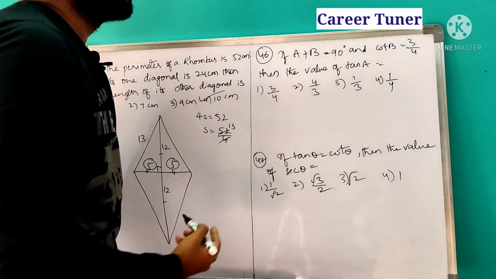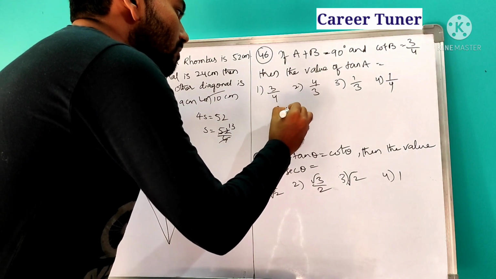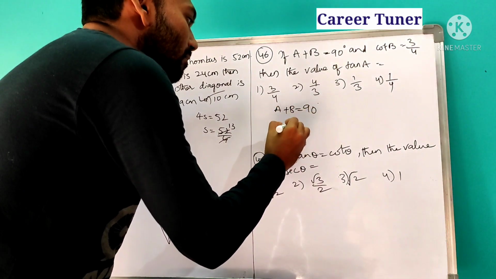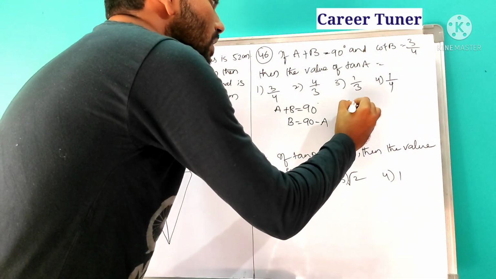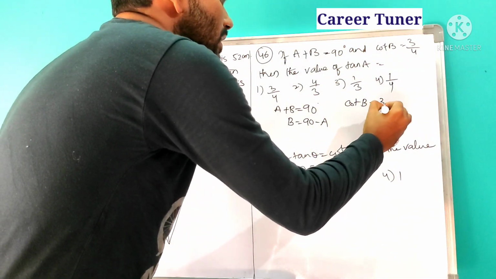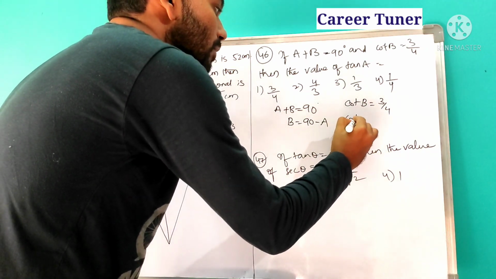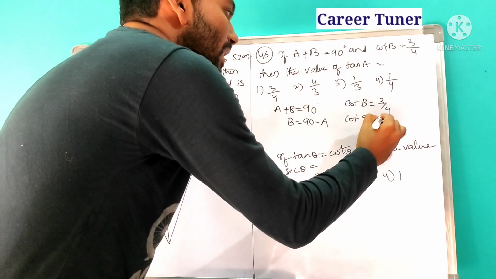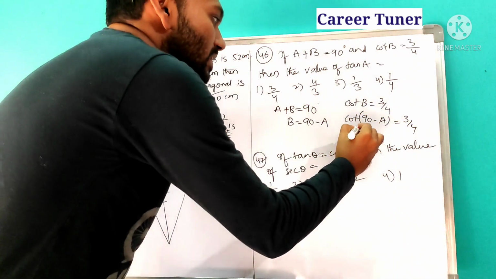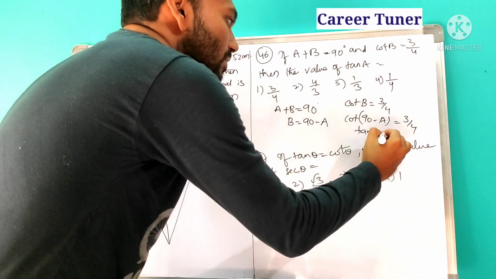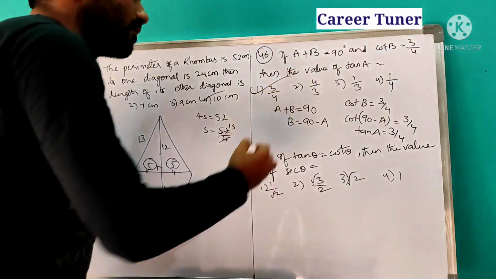Next, if A plus B is equal to 90, then cot B is equal to 3 by 4. So A plus B is equal to 90 degrees. Then we can write B is equal to 90 minus A. So here also, cot B is equal to 3 by 4. In the place of B, I am going to write 90 minus A, which is equal to 3 by 4. Cot of 90 minus theta is nothing but tan theta. So tan A is nothing but 3 by 4, which is the answer.